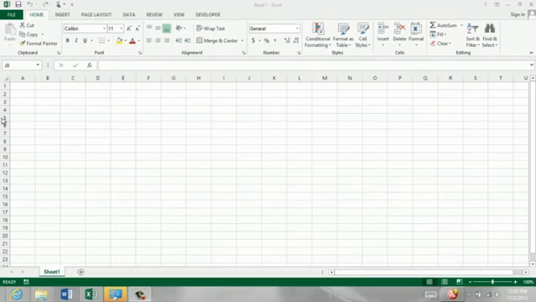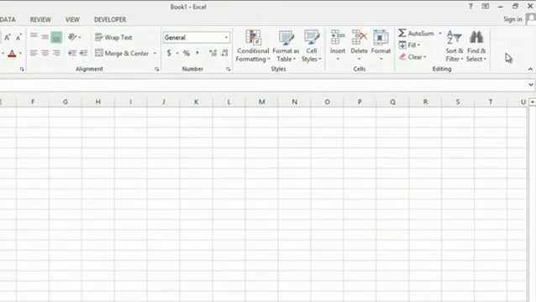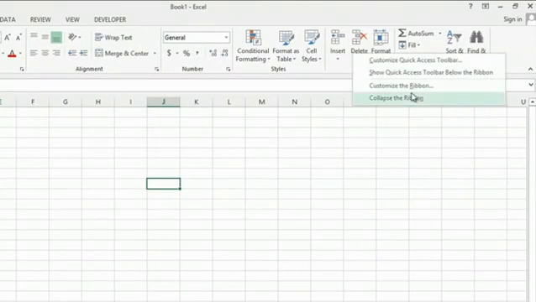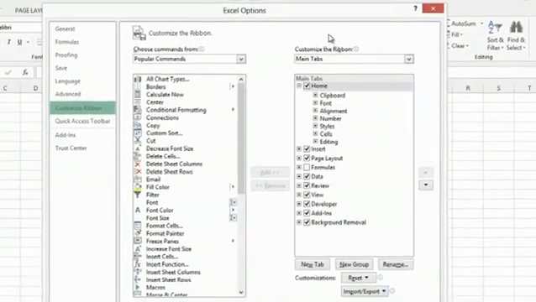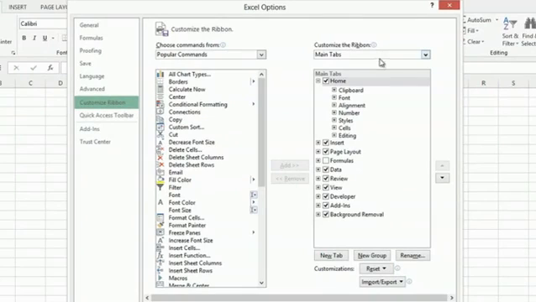If you go into Microsoft Excel and you see the ribbon at the top, click anywhere on the white space. Right click and it'll come up with an option to customize the ribbon. Click that. And then in the options board, you'll see that things like home and data are clicked.